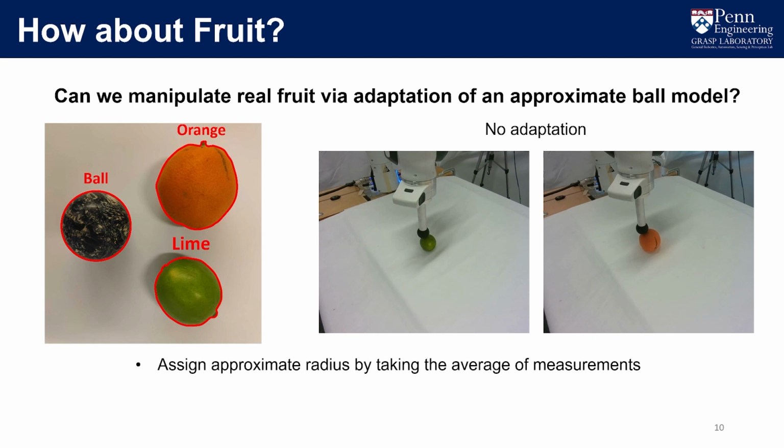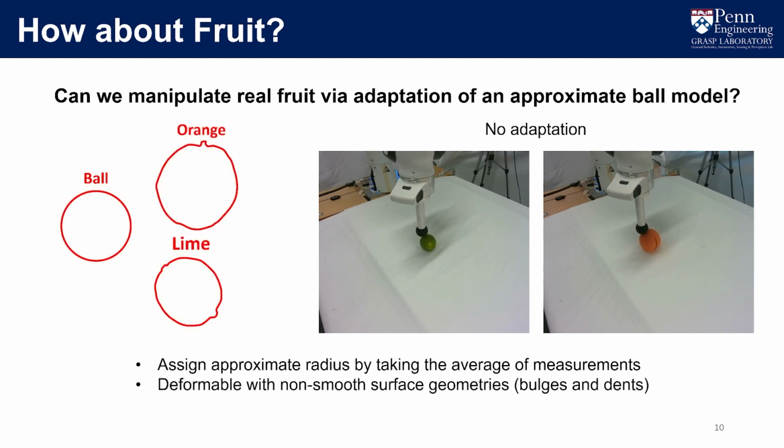It can be seen clearly that since a reasonable radius measurement is given, the end-effector can touch the fruits and try to roll them towards a reasonable direction. However, the rolling cannot be initiated smoothly. The fruits are shaking back and forth at the starting point due to the unpredictable rollback motion caused by the bulges and dents on the surface geometry. Moreover, the fruits are slightly deformable. With task going on, the geometry will also change accordingly, so we need adaptation to manipulate these realistic objects.